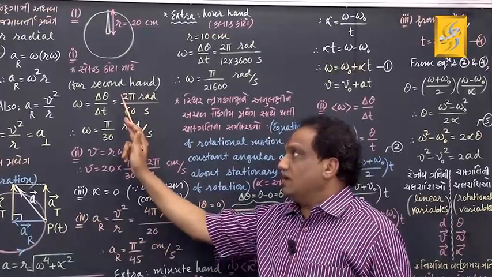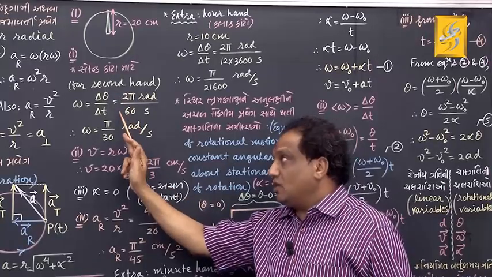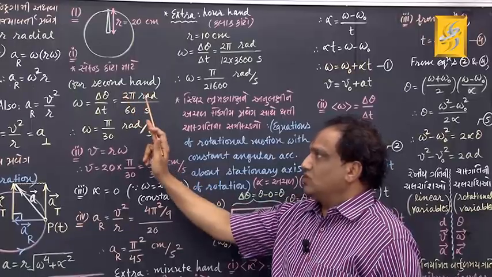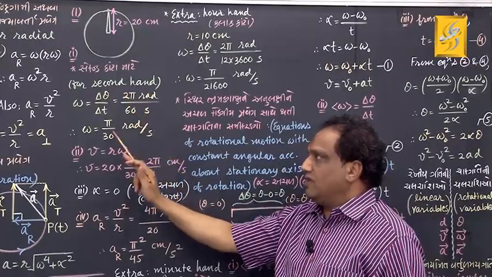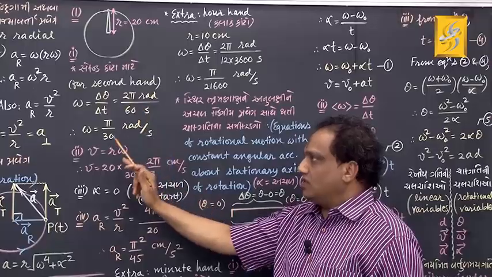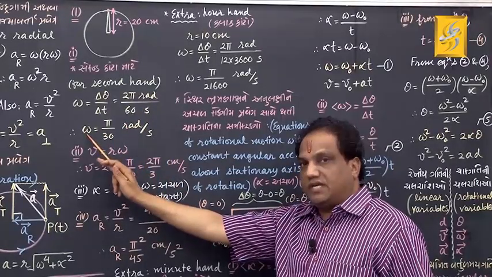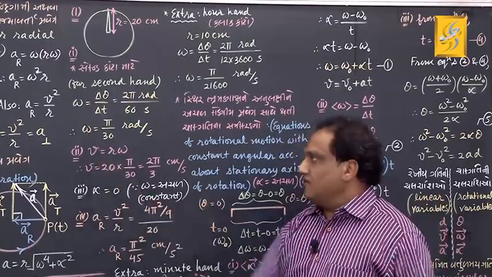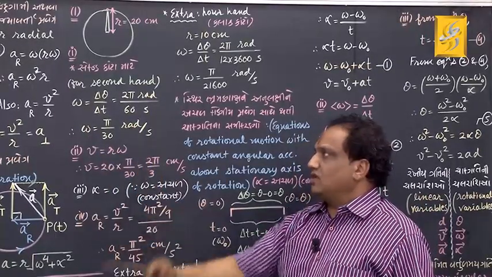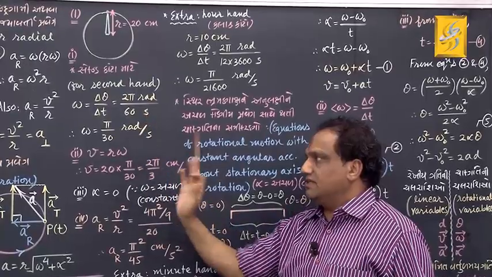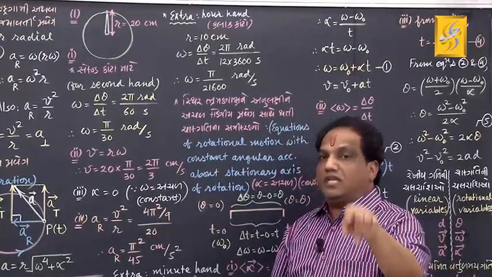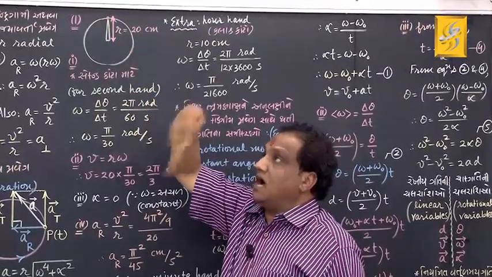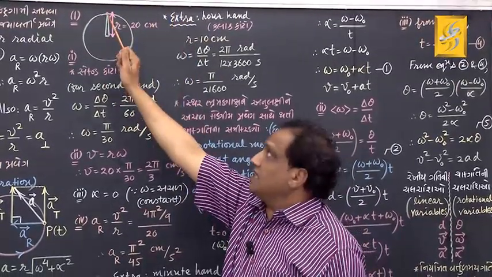So here also you get multiplied by 2, and the 2 will cancel. Now 60 upon 2 will be 30. So it is now pi upon 30, that much is the constant angular speed of every second hand in any clock. The unit of angular speed is radian per second. And now we are asked to find out the linear speed for that particle which is situated at the outward end of this second hand.